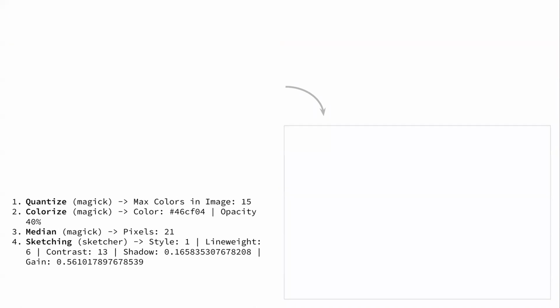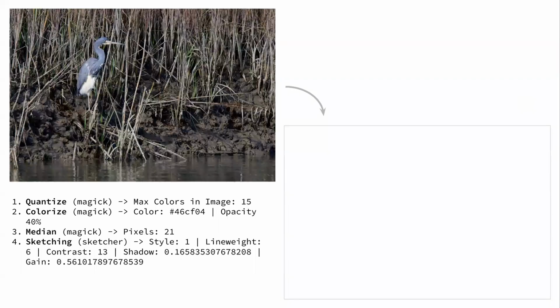Sometimes it would make things that are really bad, like this picture of a rabbit that went through 4 transformations. The result: this kind of grayscale mess with a couple of weird accents. Not very interesting. Occasionally, this was a tricolored heron picture I took in North Carolina. It went through 4 transformations.